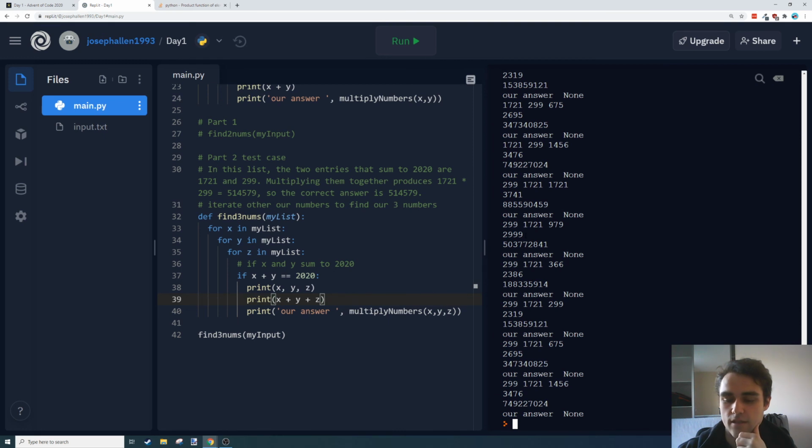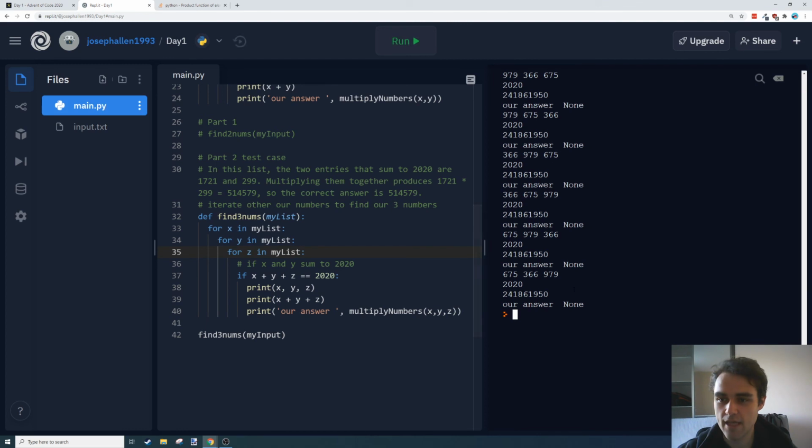What's going on here? It's finding cases where x plus y is 2020, but we want x plus y plus z. Okay. They should all be the same answer, but there's 6 different permutations of them, so yeah, that's fine. Okay, so we've got our answer for our test case, so that's looking cool.